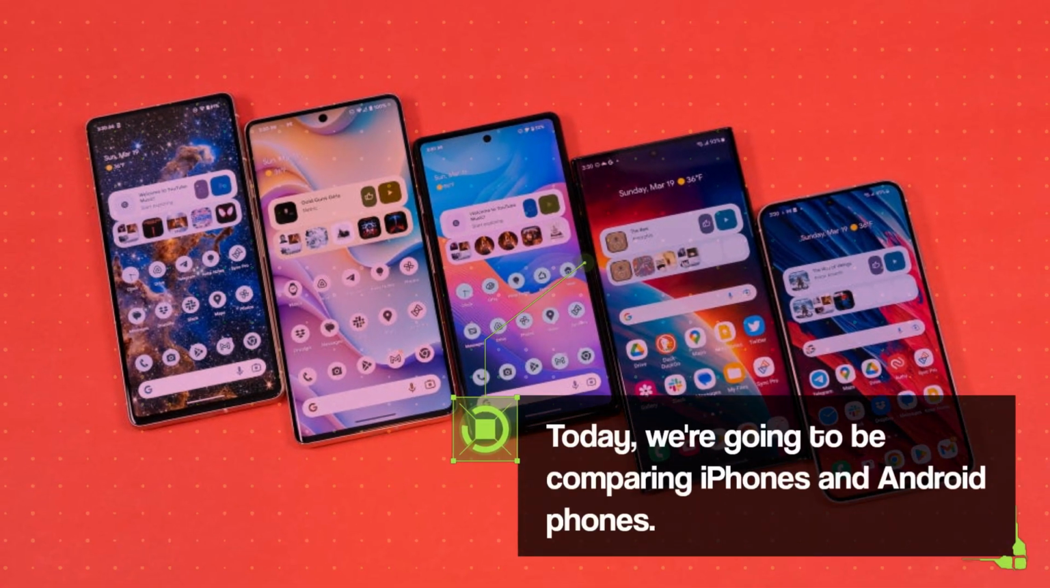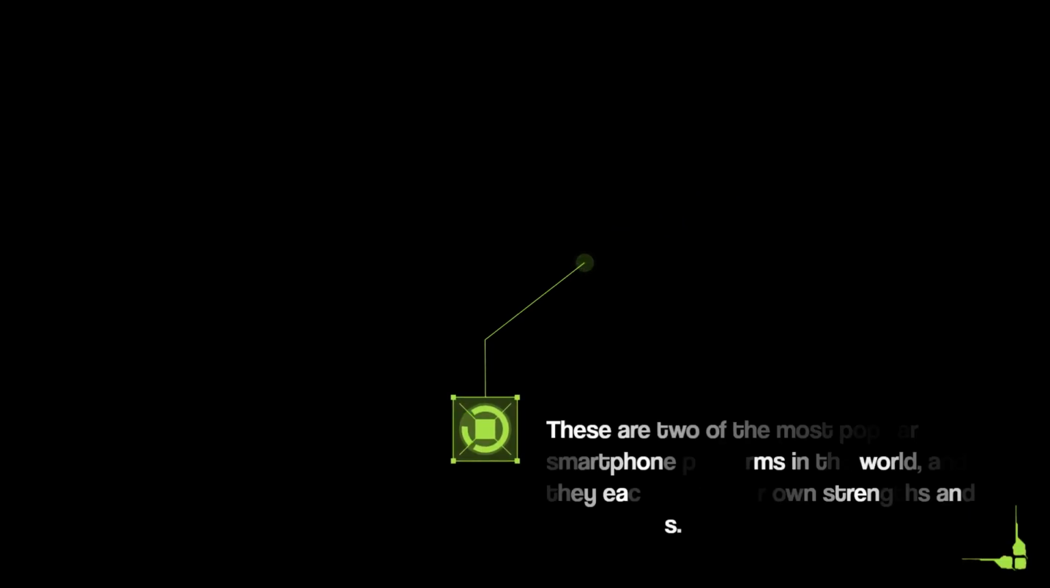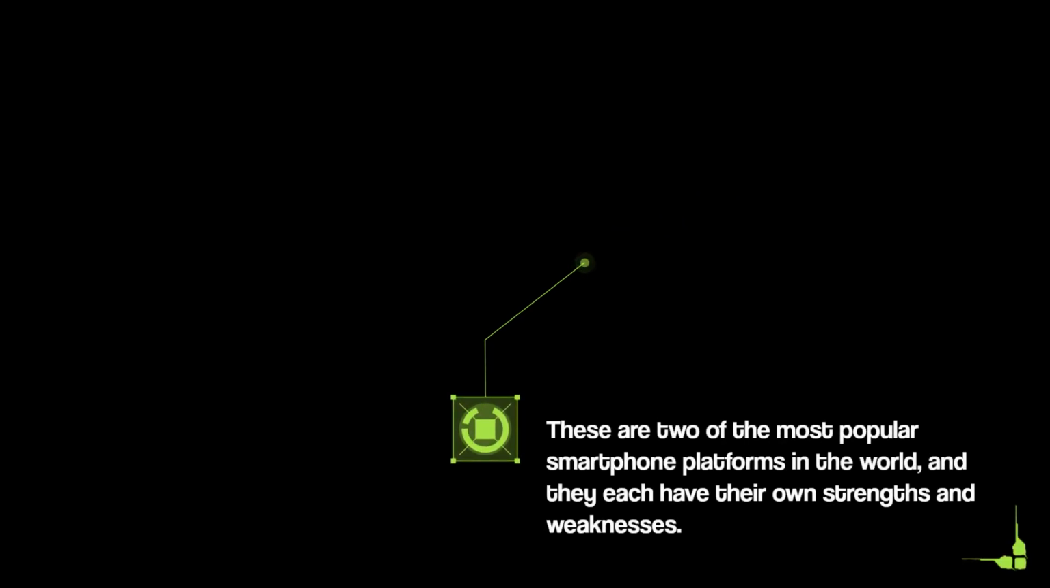Today, we're going to be comparing iPhones and Android phones. These are two of the most popular smartphone platforms in the world, and they each have their own strengths and weaknesses. So, which one is right for you?